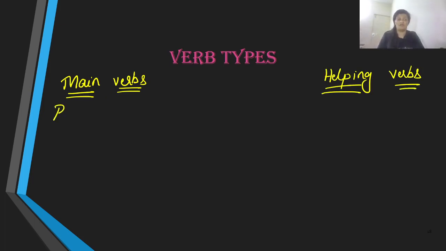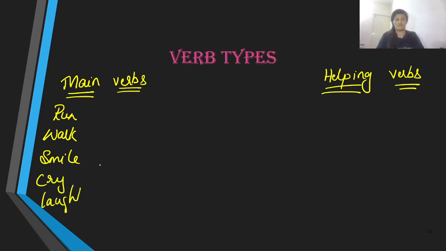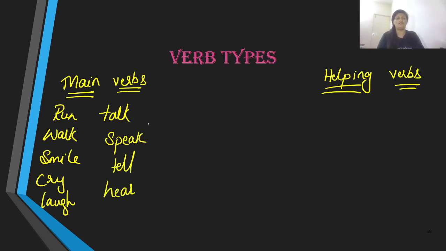Main verbs are like run, walk, smile, cry, laugh, talk, speak, tell, hear. All these are called our main verbs.